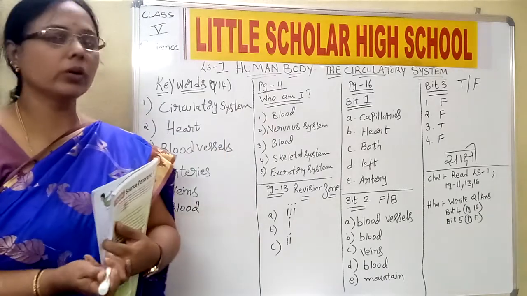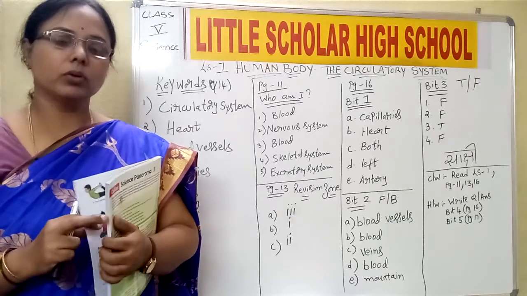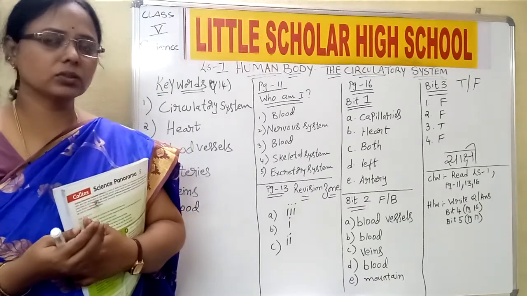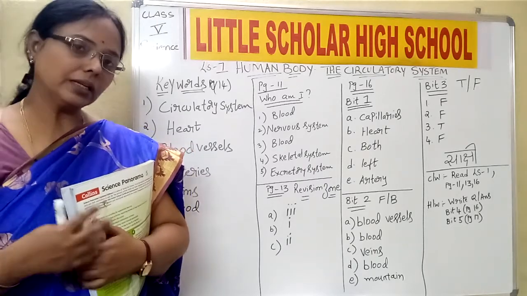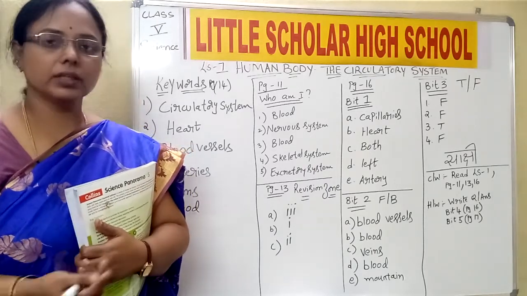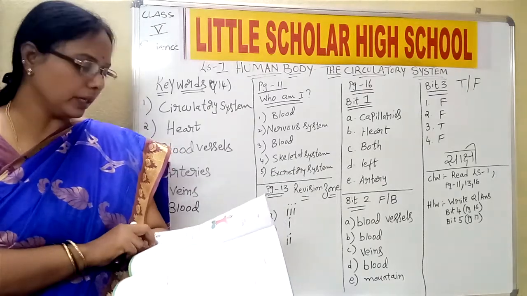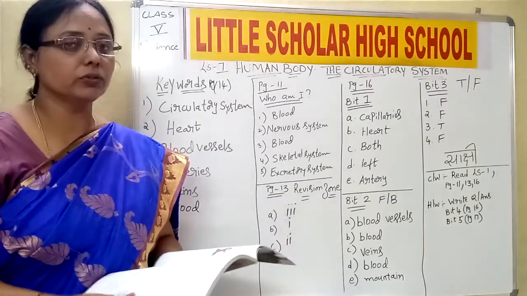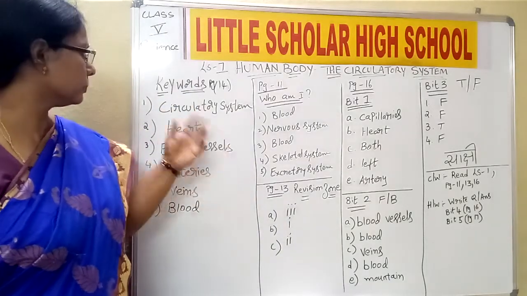Lesson 1, human body, the circulatory system. In our previous class we have discussed all the functions of the heart, the blood, the capillaries. We have seen the circulation of the blood and the different kinds of vessels. Today we shall do a little bit of writing part in the textbook, and before we start that, just look at the keywords we have learnt here.